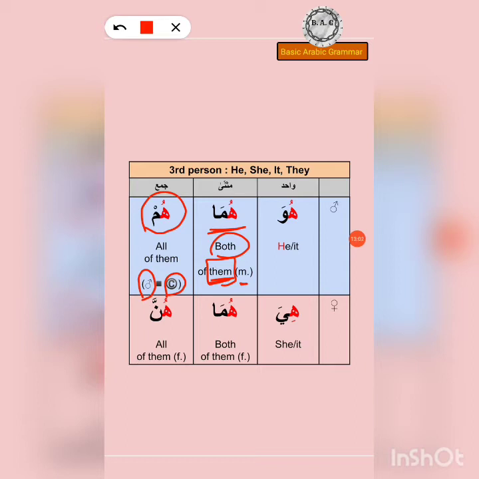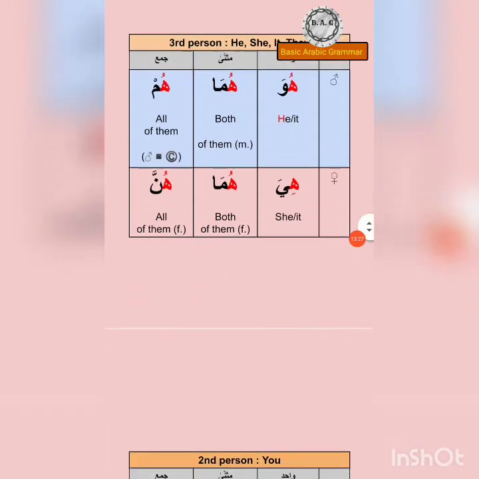In that case, you're going to use hum because it's a collective noun, and at the same time, it's only masculine as well. And then we have hiya, she or it, huma, both of them feminines, hunna, all of them feminines. So huwa, huma, hum, hiya, huma, hunna.